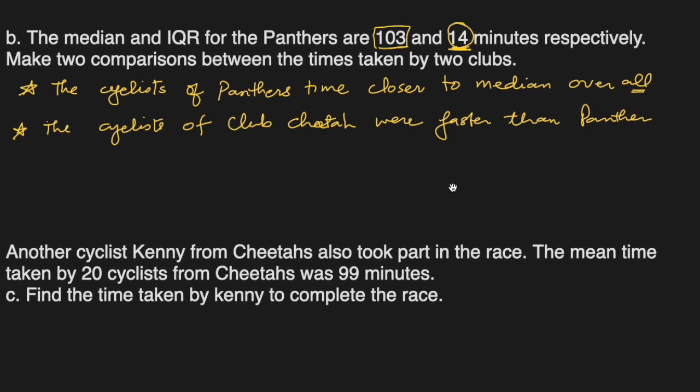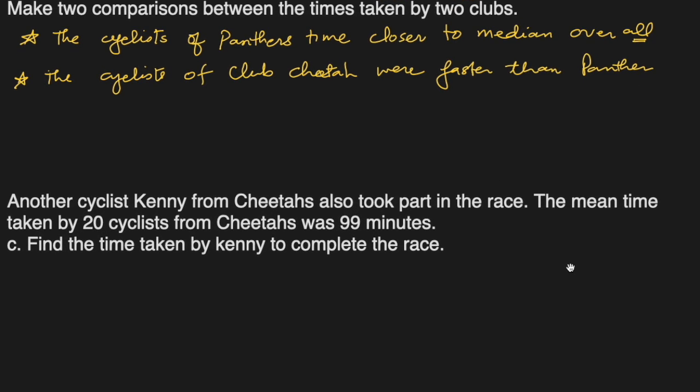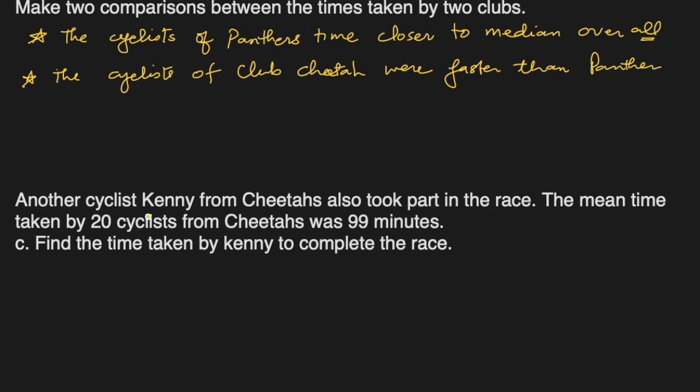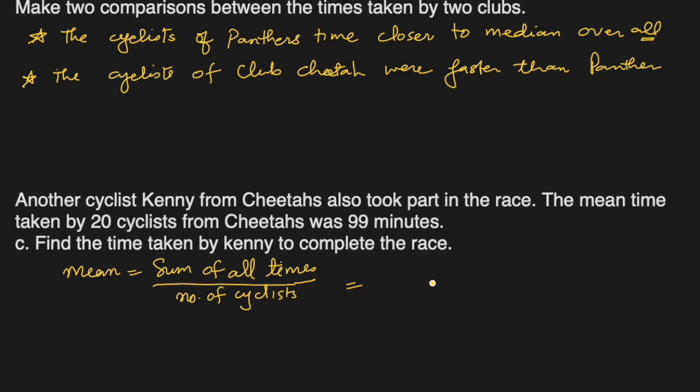Another cyclist, Kenny from Cheetahs, also took part in the race. So they are 20 now. The mean time taken by 20 cyclists from Cheetahs is 99. Find the time taken by Kenny to complete the race. So the mean of any group is the sum of all data, or in this case all times, divided by the number of cyclists, right? Number of cyclists we know is 20.